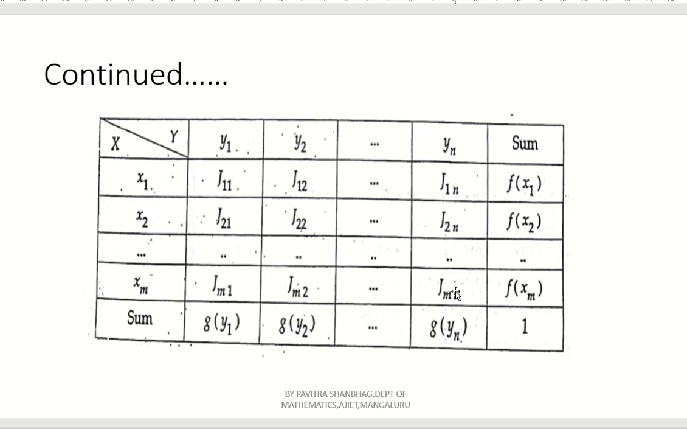And now if you add the sum column wise, you will get function in terms of y, right? So this is what g of y1. Next g of y2 up to g of yn. Similarly, if you add the row wise sum, f of x1, f of x2 up to f of xm. At the end, what you should get to satisfy it with the PDF? The sum should be equal to 1, right? So, column wise sum also equal to 1, row wise sum also equal to 1.